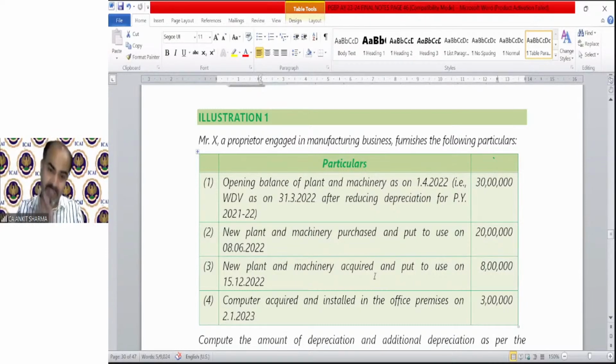But if it is purchased even on 31st March and put to use, you can claim 50% of your normal depreciation and 50% of your additional depreciation. Okay, Mr. Keshav. Next, sir.